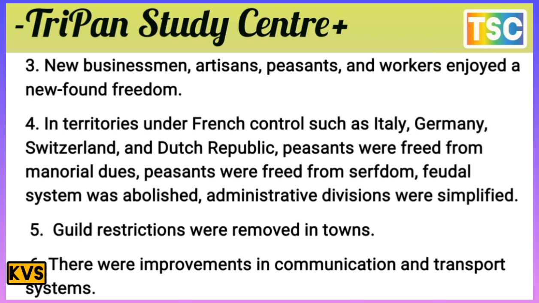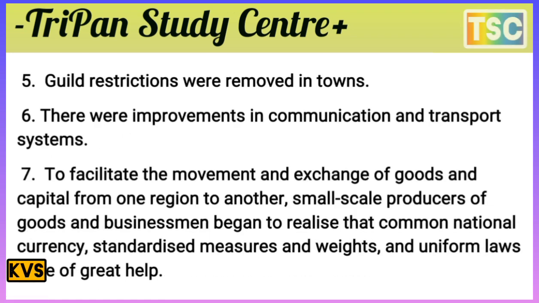And there were improvements in the communication and transport systems, to facilitate the movement and exchange of goods and capital from one region to another. Small-scale producers of goods and businessmen began to realize that a common national currency, standardized measures and weights, and uniform laws were a great help. That's the most important Napoleonic achievement of this period, and the Napoleonic Code here.